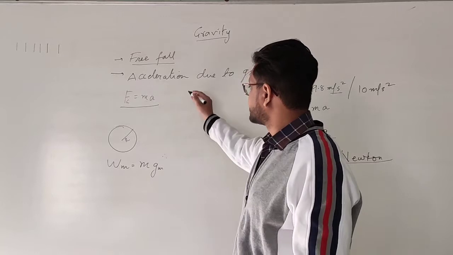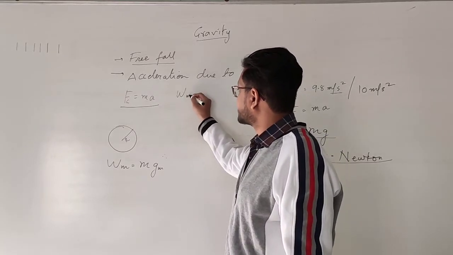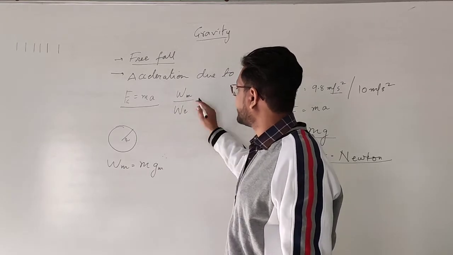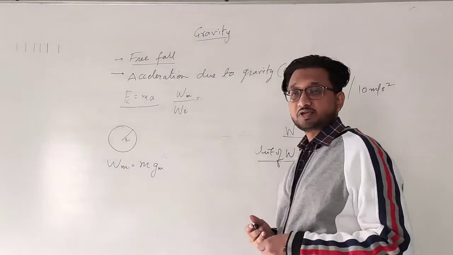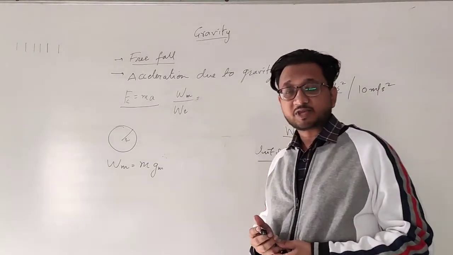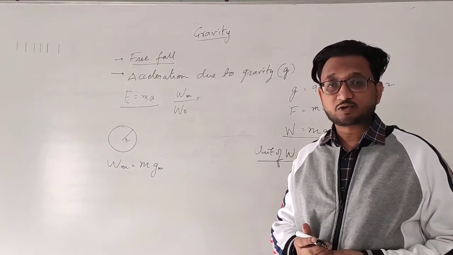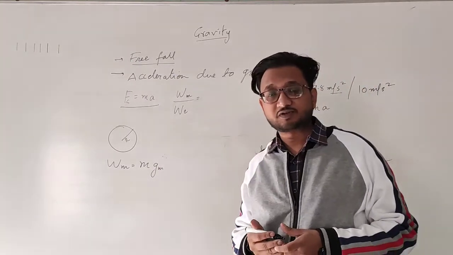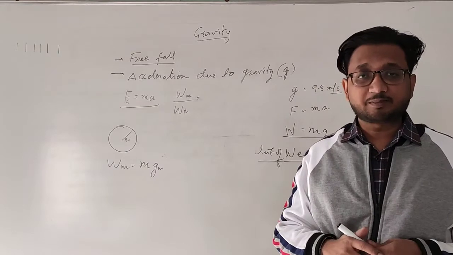So what I am doing is taking the weight of an object on moon upon the weight of an object on earth, simply finding the ratio. And in order to do that, I will have to substitute the values. And how do I do that? That is the gravitational force on the surface of earth and the gravitational force on the surface of moon, simply comparing these two.